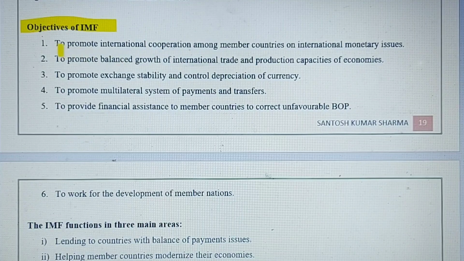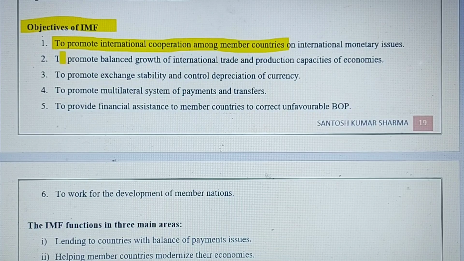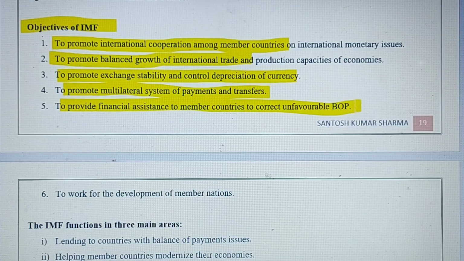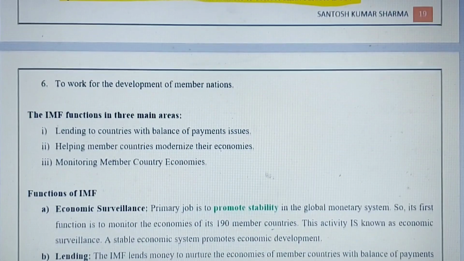That means the first one is to promote international cooperation among the member countries, to promote balanced growth of international trade, to promote exchange stability and avoid depreciation of currency, to promote a multilateral system of payments and transfers, and to provide financial assistance to the member countries whose balance of payments is unfavorable.